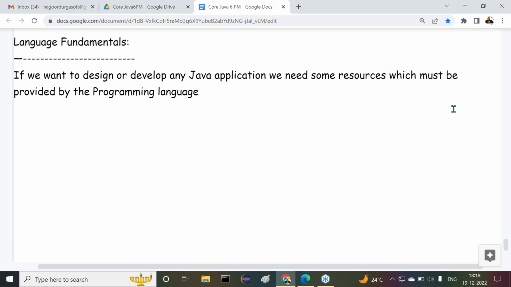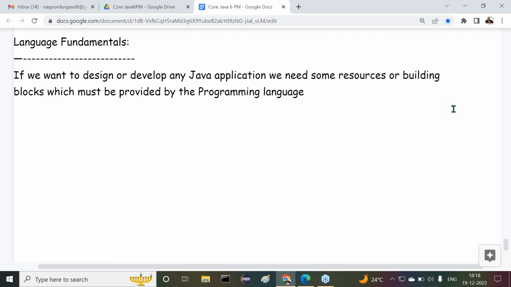Some resources, building blocks, must be provided by the programming language. These building blocks which are provided by the programming languages are called what?